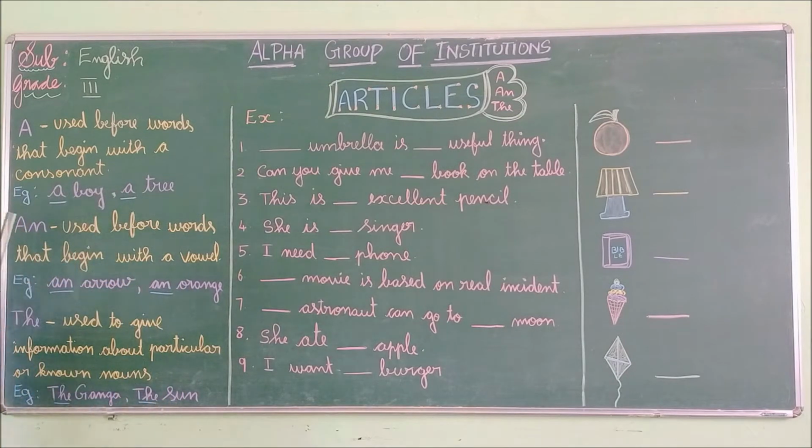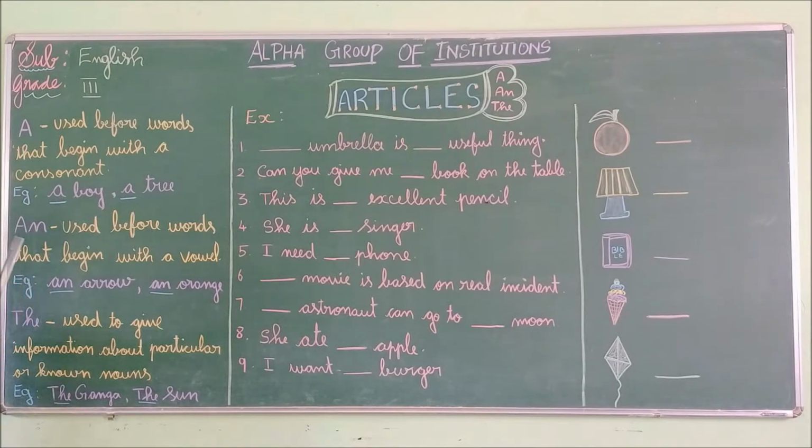See the example: a boy. Here the word begins with a consonant sound. A boy, a tree. Children, listen carefully. A is used before words that begin with a consonant. Example: a boy, a tree. Are you all clear about where we have to use a?